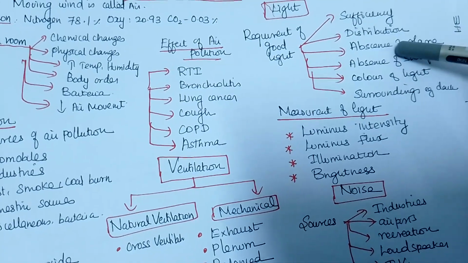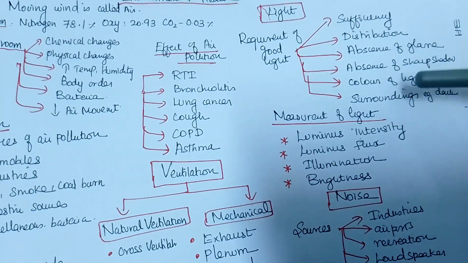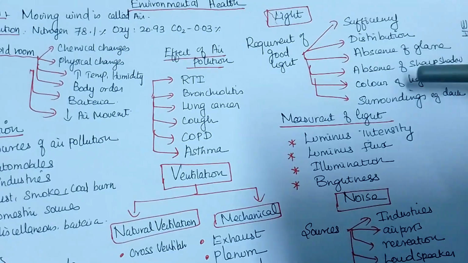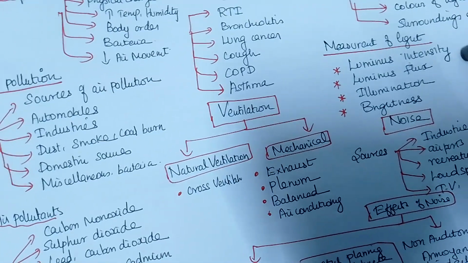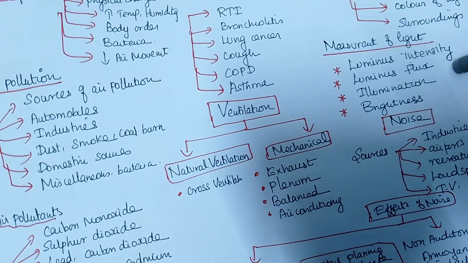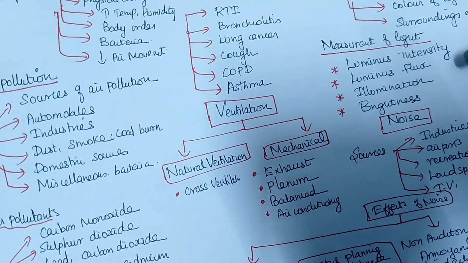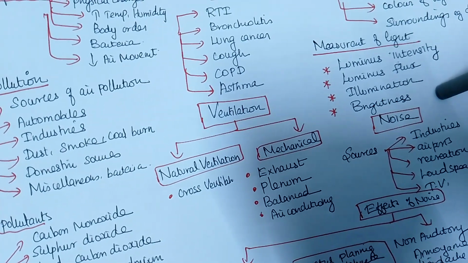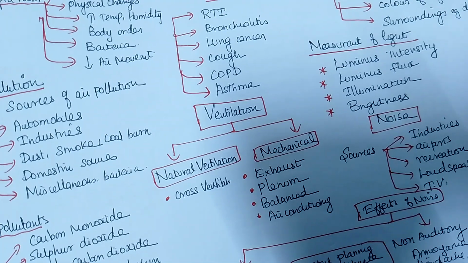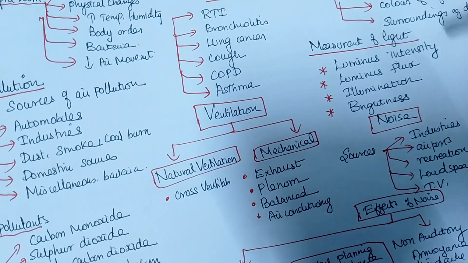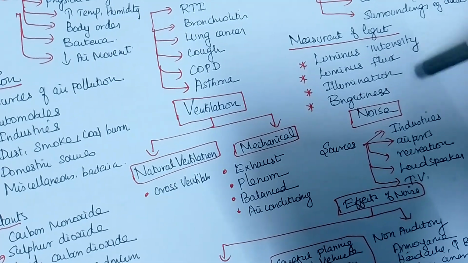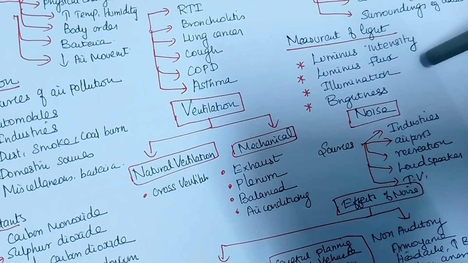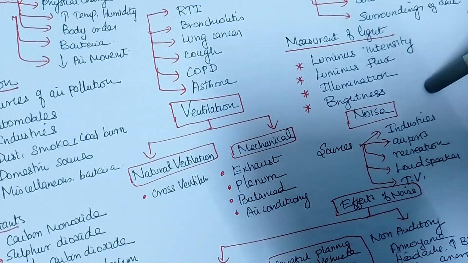And when you are building the house, the natural light should come inside the house. Like that you have to build the school building, the hospital building or the house building. Then how will you measure the light? The measurement of light is always by luminous intensity, luminous flux, illumination and brightness. And also you can measure by the daylight factor, how much is the light. But for measurement of light you can write in a 2 mark answer these 4 things: luminous intensity, luminous flux, illumination and brightness.